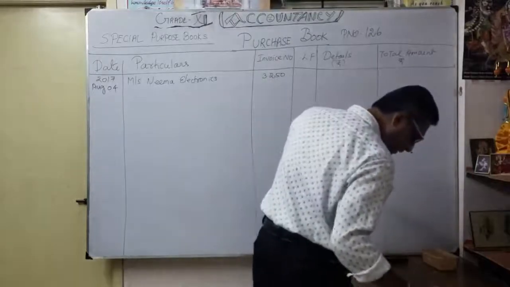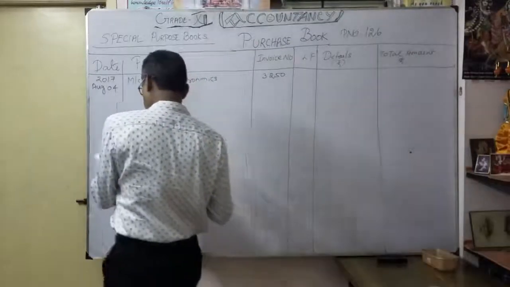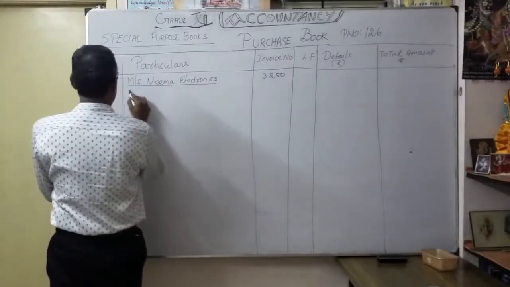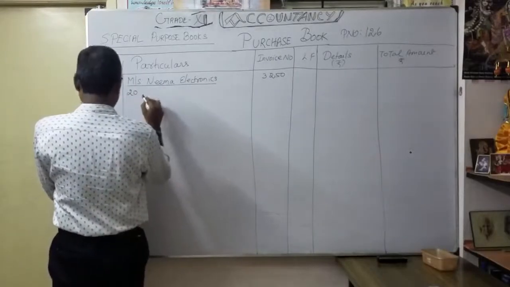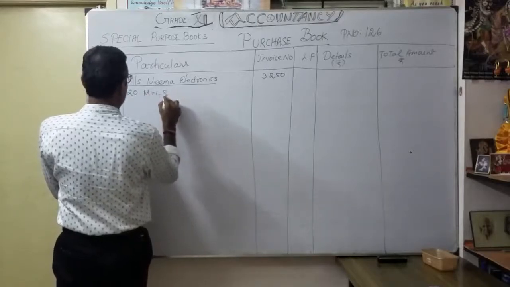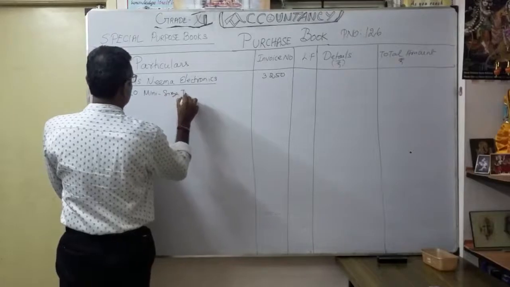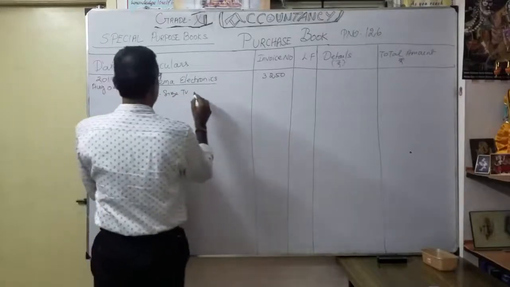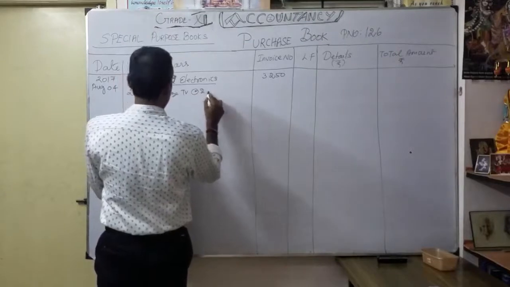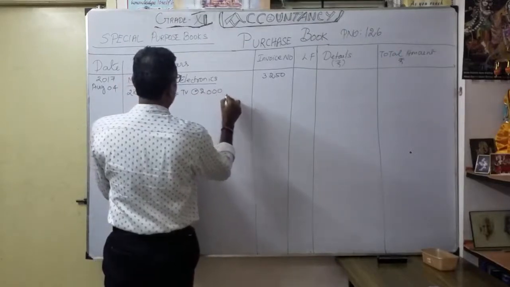20 mini size TV. You have to write this, and underline 20 mini size TV, at the rate of 2000 per piece.